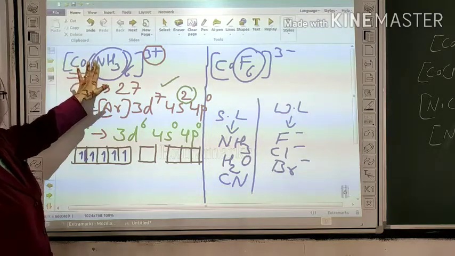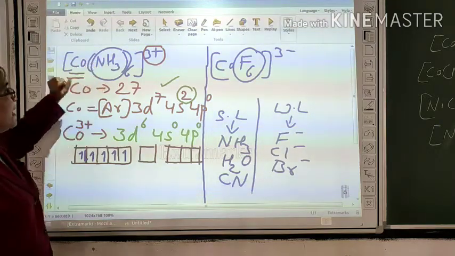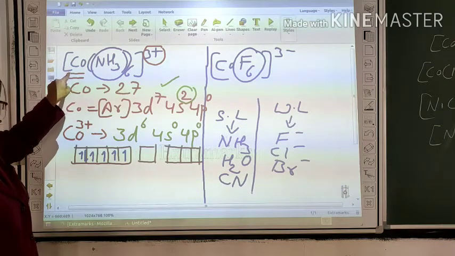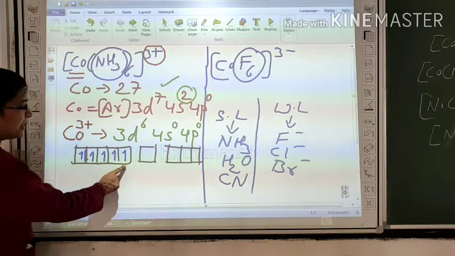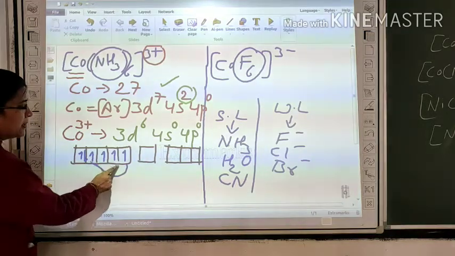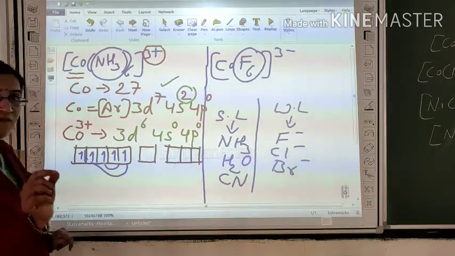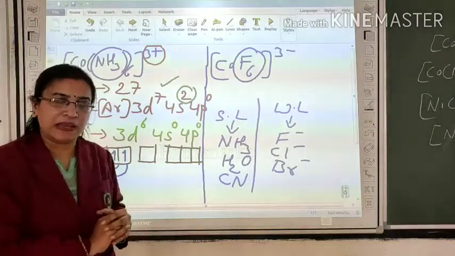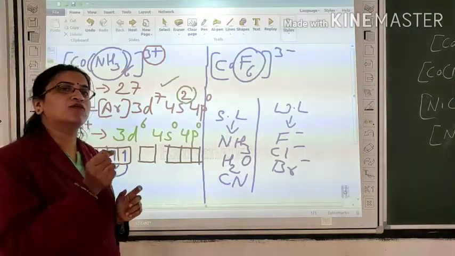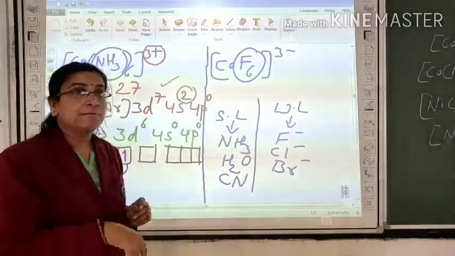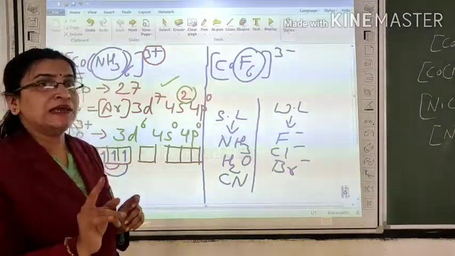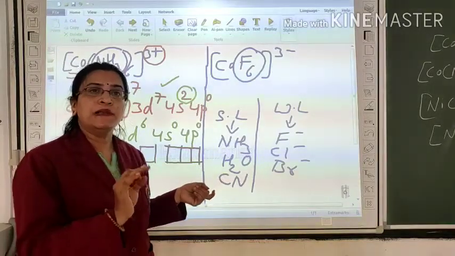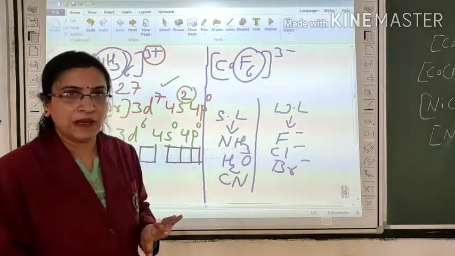When NH3 approaches the central metal ion, which is cobalt, the unpaired electrons become paired. What I am telling is, if a strong ligand approaches the central metal ion, unpaired electrons become paired. But if a weak ligand approaches the central metal ion, then unpaired electrons remain unpaired.